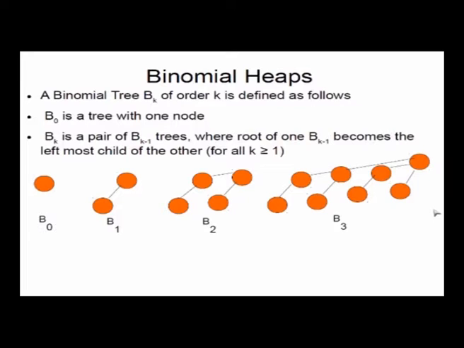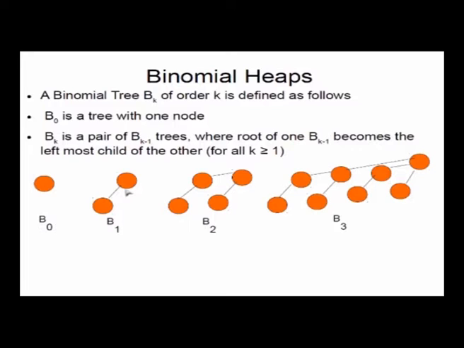But a binomial tree Bk of order k is defined recursively like this. B0 is a tree with just one node. So this is B0. B1 is obtained by putting two B0 trees together. So this is a B0 tree and this is a B0 tree. However we put the two trees together, we make one tree the child of the other tree. That's how we put it together. So one B0 tree has become the child of the other B0 tree.